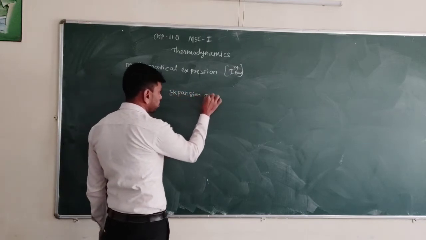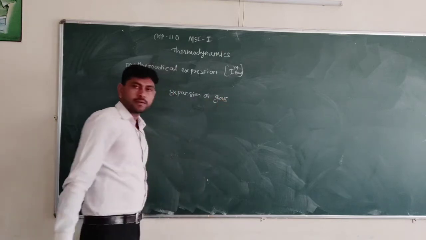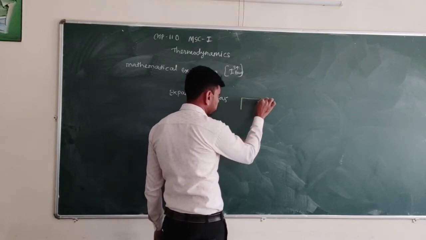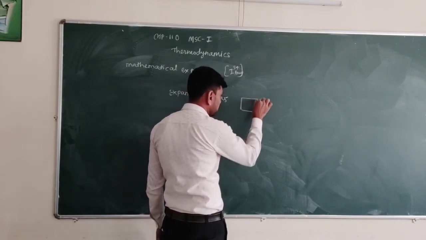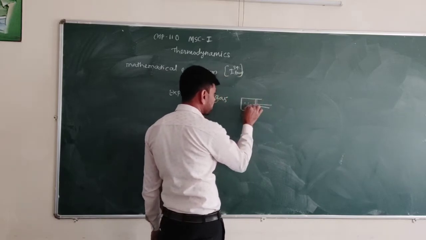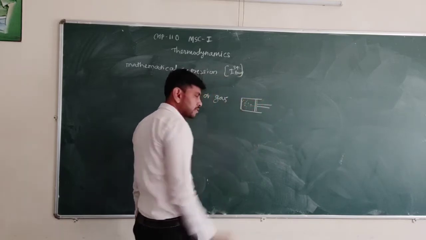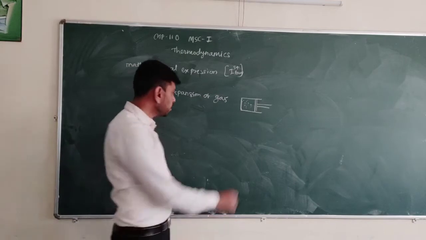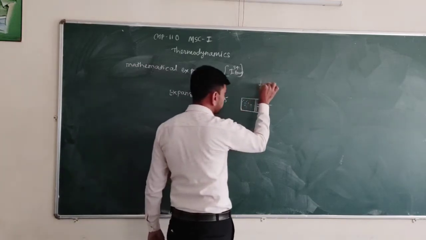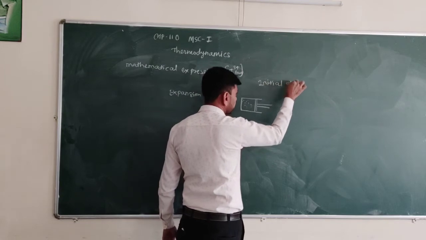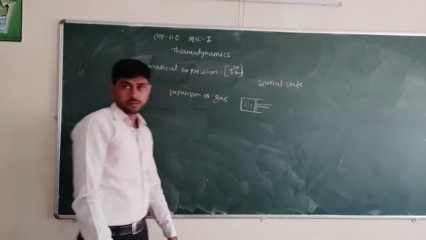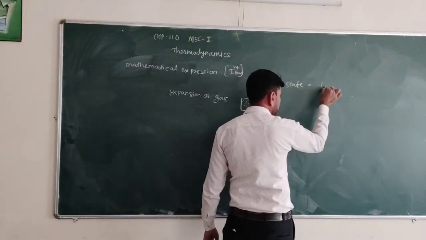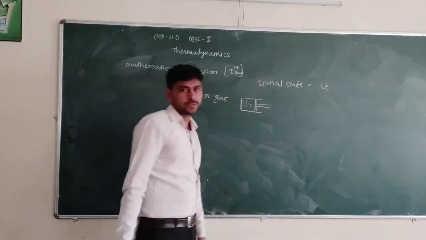Expansion of gas. Now, in the expansion of gas, suppose that the cylinder is fitted with a weightless piston and there is expansion of gas. So gas is there, and gas has two conditions. See gas in the initial state. In the initial state, it has its internal energy. Suppose that internal energy is UI, the initial internal energy.